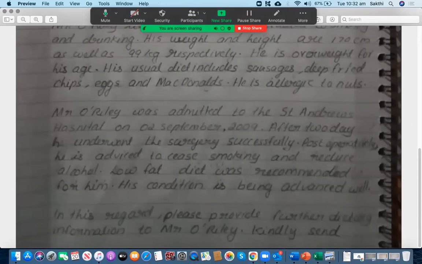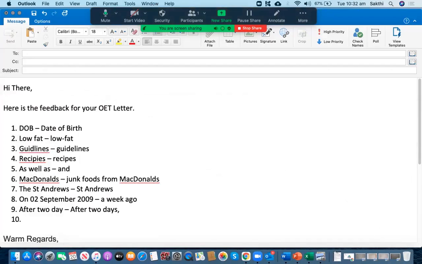Post operatively, there should be a hyphen between post and operatively. So you didn't place that, which is not good. So you should have used it like this: post, then hyphen, and then operatively. That's the correct way of writing it.